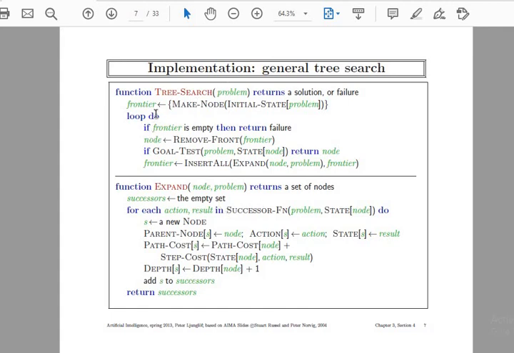Expansion of the tree has been continued. So let's say in the function part, when we are approaching the tree search problem, it is going to return a solution, or else if there is no goal state, then definitely this is the failure part. So Frontier makes the initial node of the problem statement where we are beginning our loop. Okay, then further, if the Frontier is empty, then return. If there is no initial state, then it doesn't require going ahead for the traversing part. Similarly, we'll return a value.